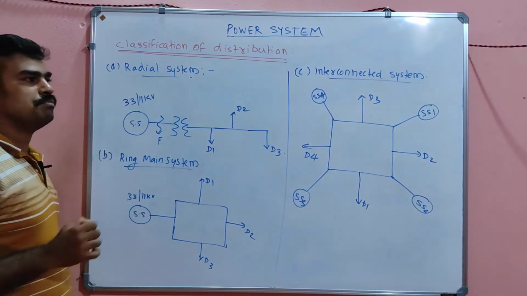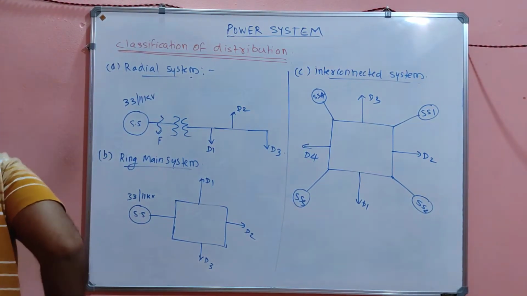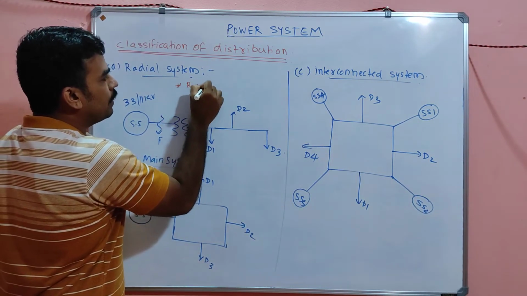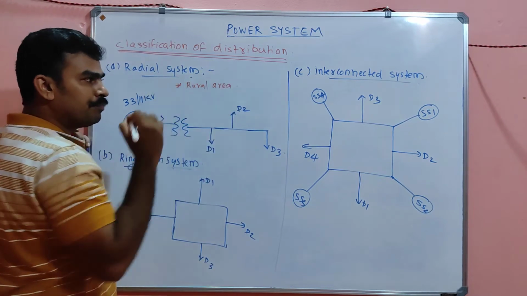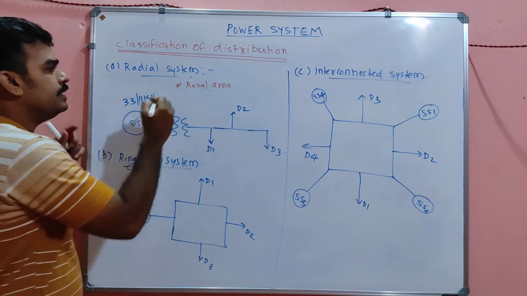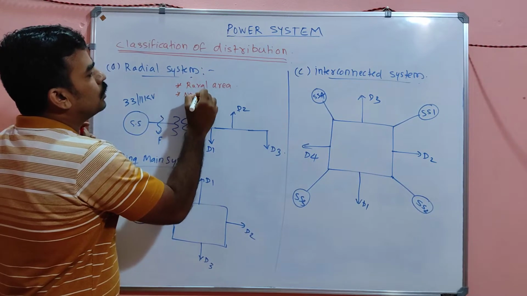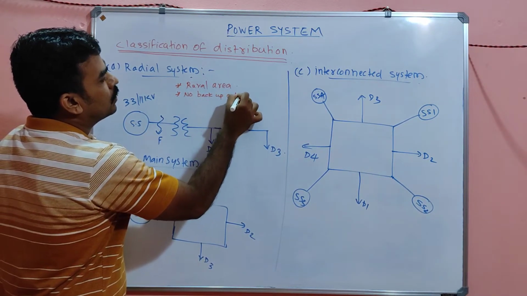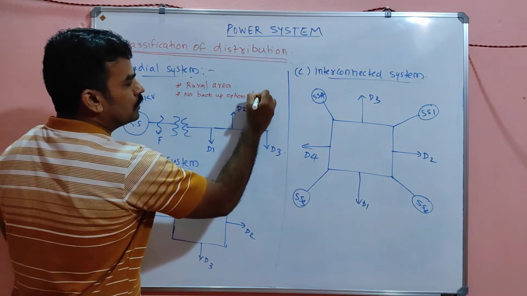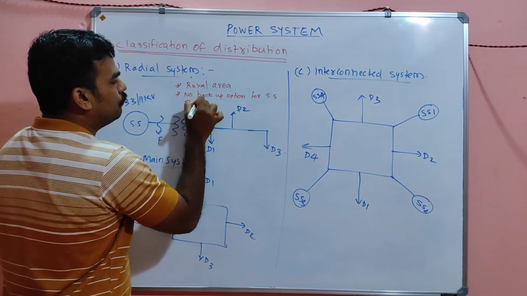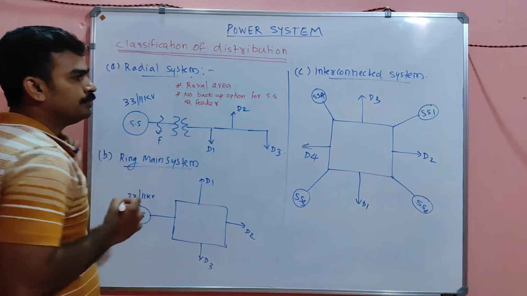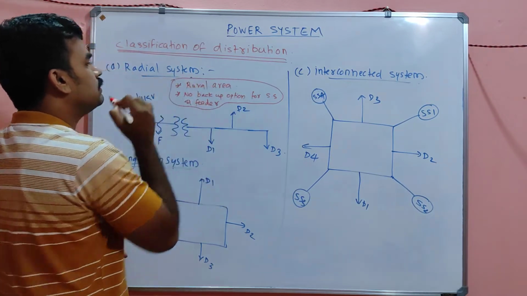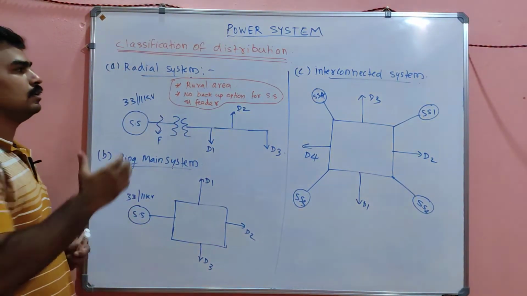So radial system is actually employed in rural areas, my dears. It is employed in rural areas. And there is no backup option for substation and feeder both. So there will not be any backup option for the substation as well as the feeder. Then it is called the radial system.